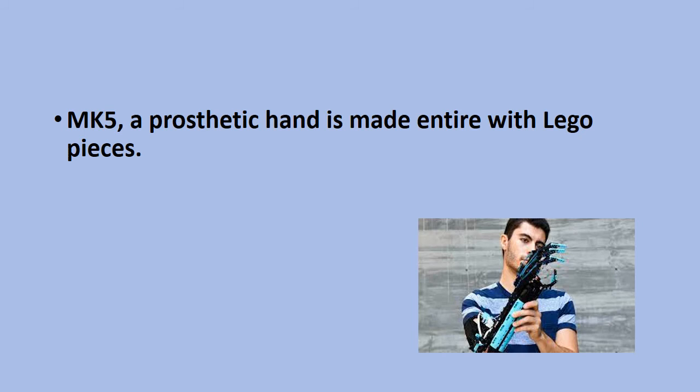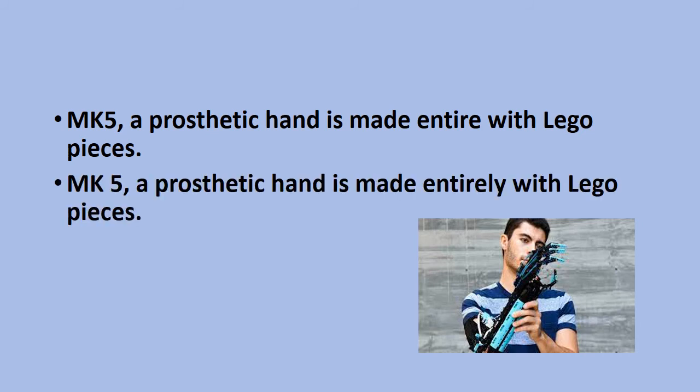It is telling us something more about verb made. So we have to use the adverb form, and the answer should be MK5, a prosthetic hand is made entirely with Lego pieces. This hand is actually made by David Ogilvy, who himself does not have a forearm, and he has developed this. Isn't it encouraging and motivating enough?